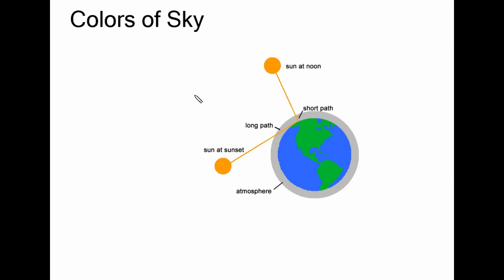Let's discuss about the second natural phenomena caused because of the dispersion, that is colors of sky. We all have seen the different colors of the sky during sunset and sunrise and during the normal time, that is at noon.